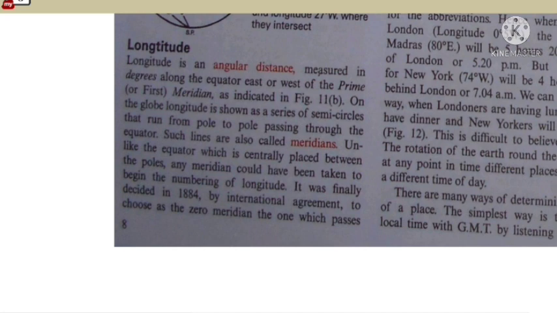Unlike the equator, which is centrally placed between the poles, any meridian could have been taken to begin the numbering of longitude. It was finally decided in 1884 by international agreement to choose a zero meridian.